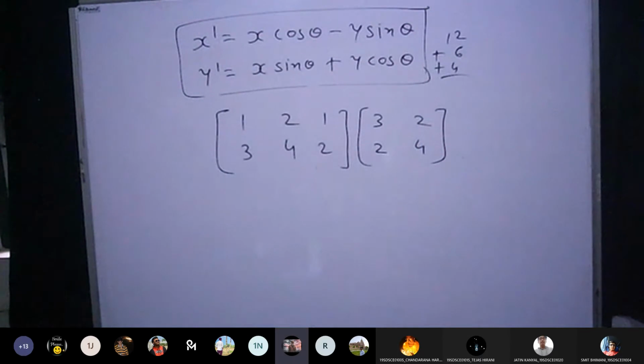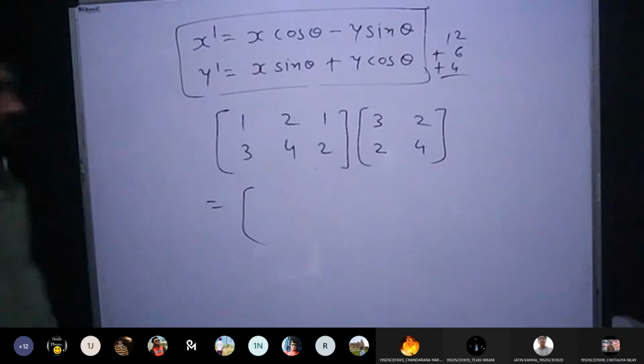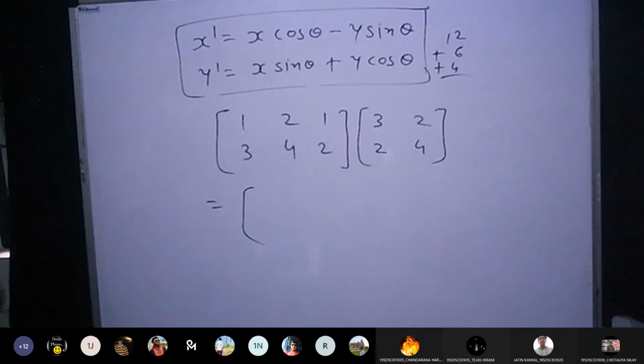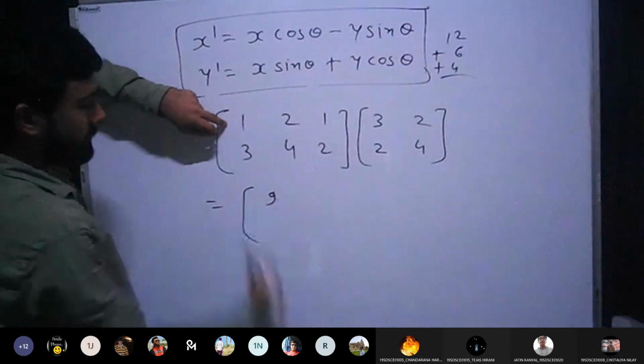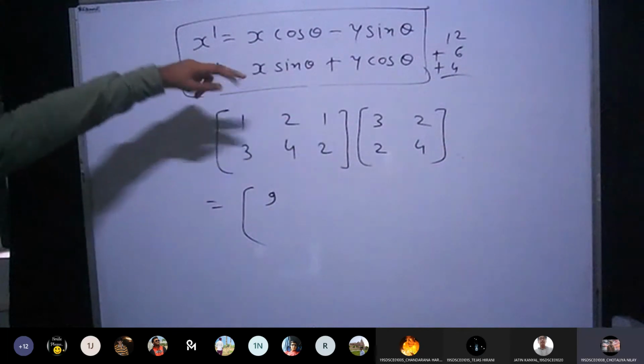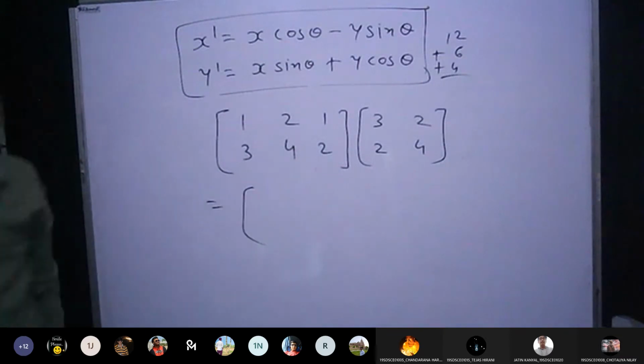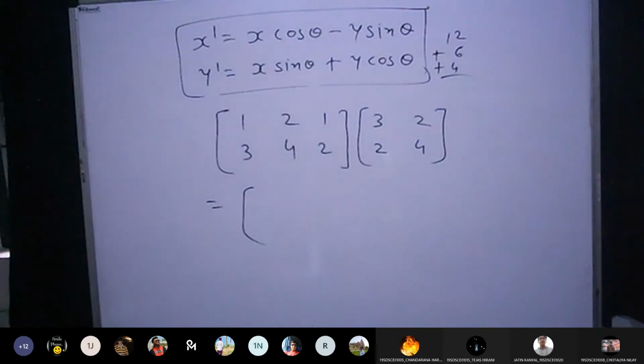First row, first column. So tell me, what could be the answer? Nine. How is it 9? Sir, 1 into 3, 3, and 3 into 2. No, three, sir, sorry. So what could be the first element?